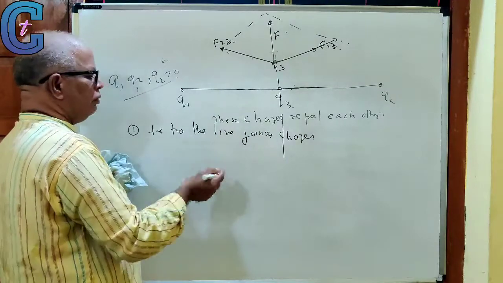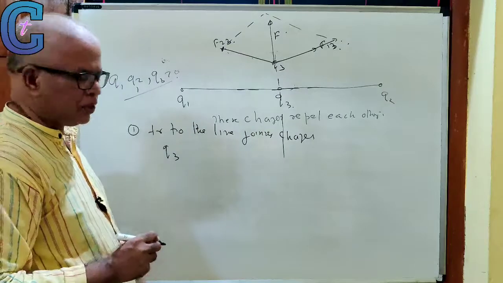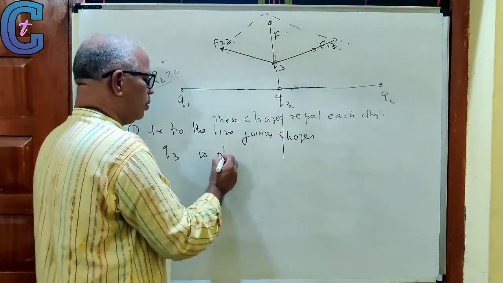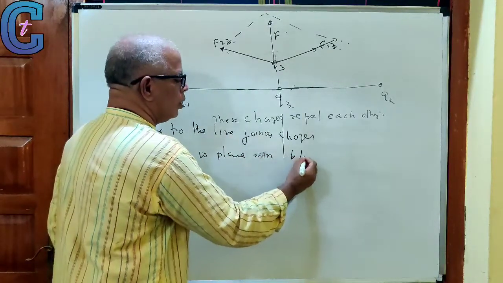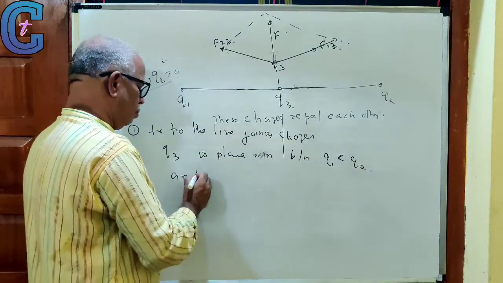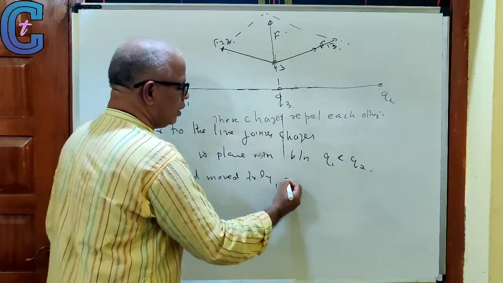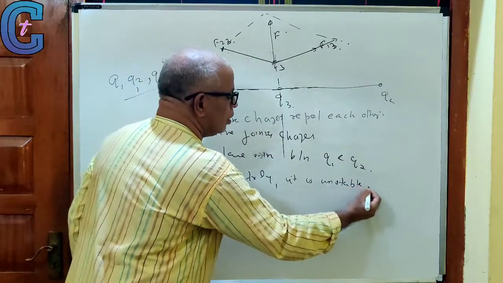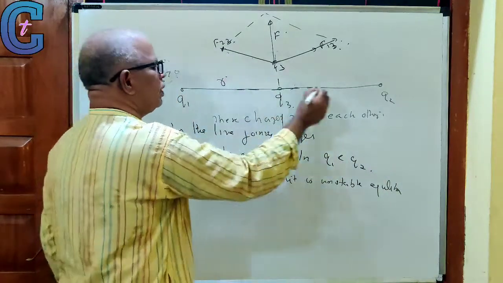So you see, when charge Q3 is placed in the middle, in between Q1 and Q2, and moved perpendicularly, it is unstable equilibrium. This will be R and R.